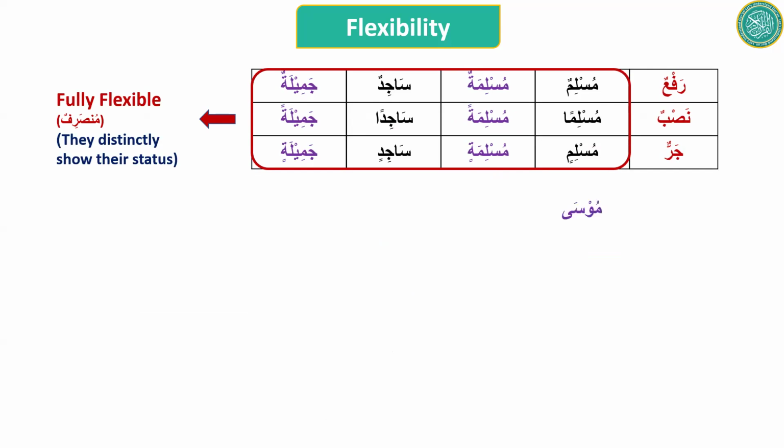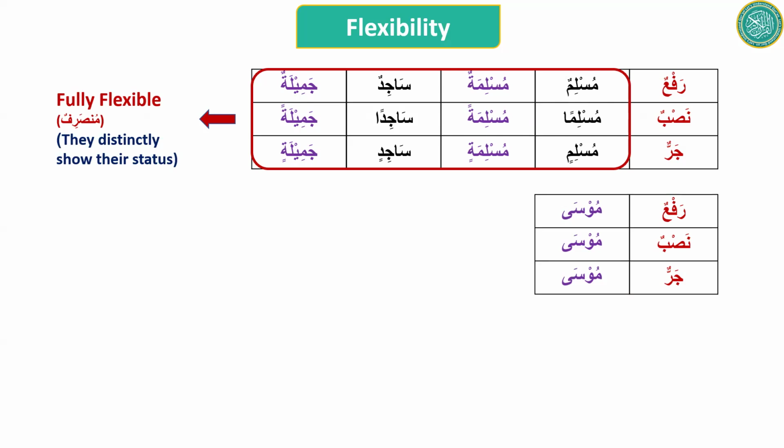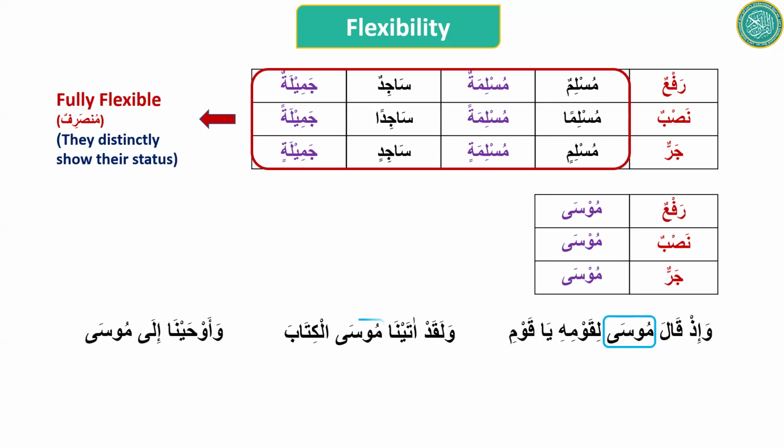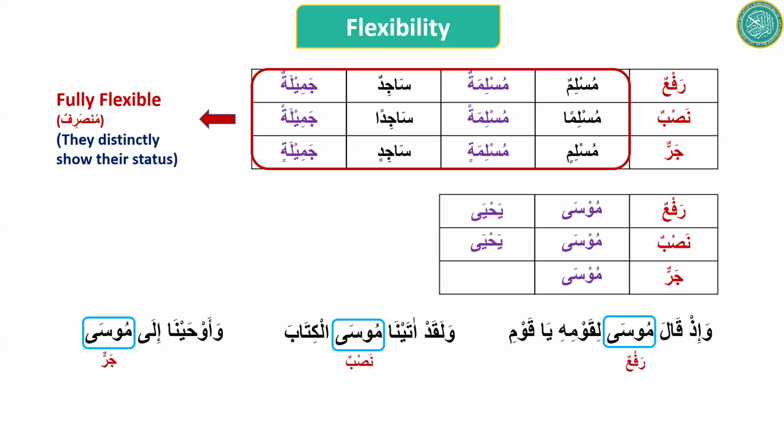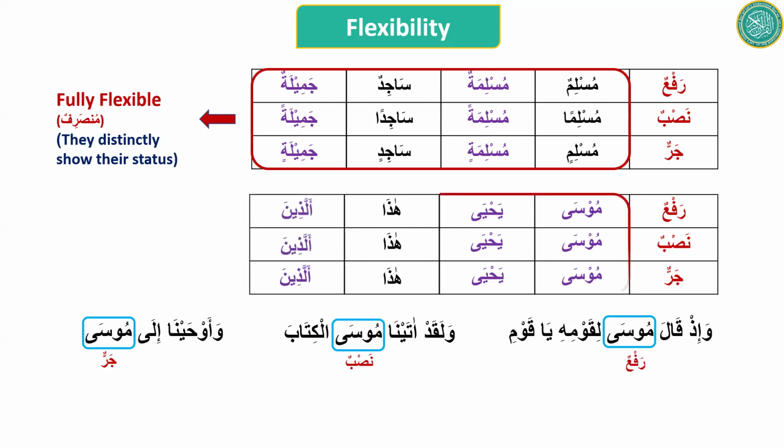No problem. But there are words like Musa, which does not change. We don't have a Musu, Musa, and Musi. No. Musa remains Musa. So the table will not help you here to tell the status. So these types of words, which do not change when their status changes, they always remain the same. They are non-flexible.